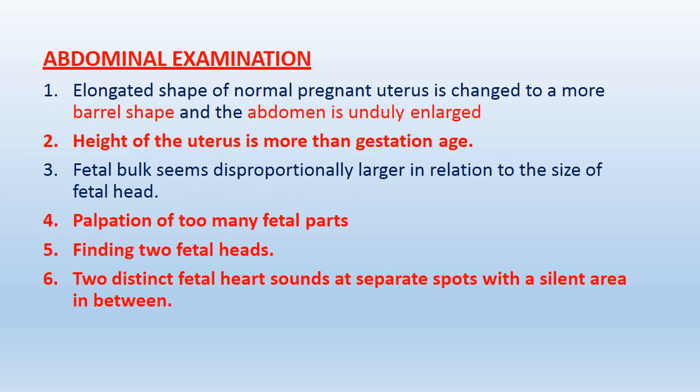Abdominal examination: elongated shape of normal pregnant uterus is changed to a more barrel-shaped, and the abdomen is unduly enlarged. Height of the uterus is more than gestational age. Palpation of too many fetal parts, finding of two fetal heads, two distinct fetal heart sounds at separate spots with a silent area in between.